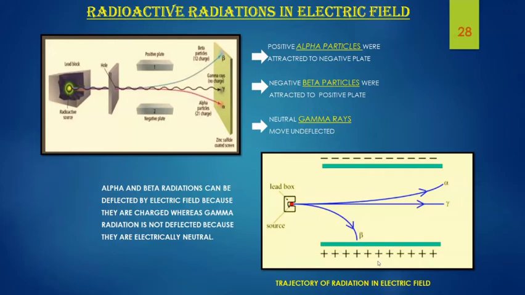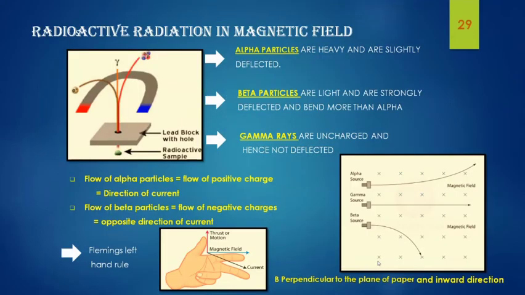And electromagnetic radiations are nothing but gamma rays, so they are neutral and hence they move undeflected in an electric field. So here in this trajectory we can see that beta rays are deflected more than alpha rays. It is because alpha rays are 8,000 times heavier than beta rays, and hence alpha rays require much more force to get deflected. Hence they are deflected less than beta rays. Now we can see what happens when these radiations are allowed to pass through a magnetic field.